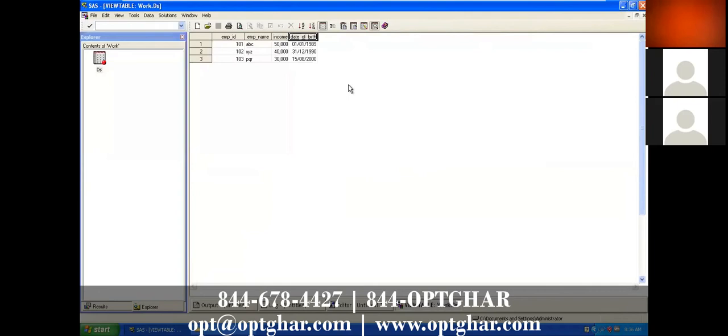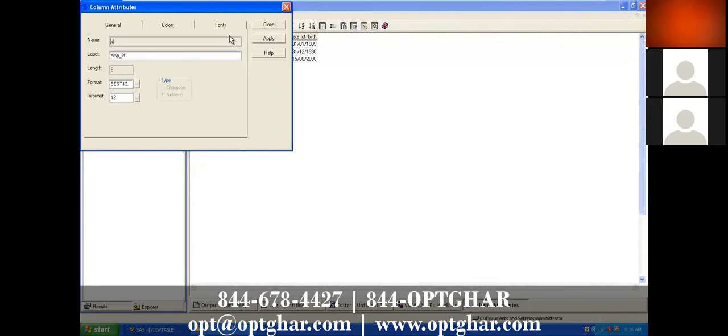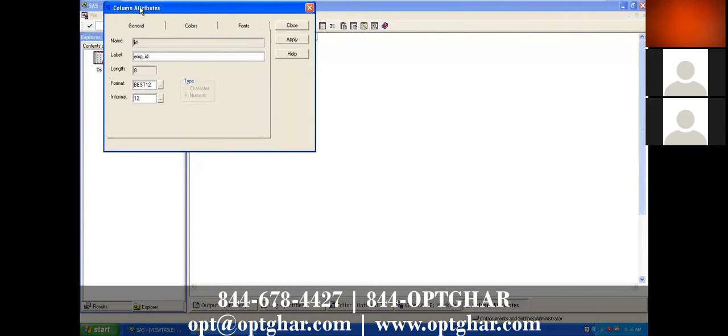Suppose there are 100 variables. If I want to see the attributes, should I open all 100 variables individually? No, it takes more time, right? If you want to see the attributes of each and every variable, you need to open every variable like this. If you open the window, this pop-up window shows the column attributes: name, label, length, format, informat, data type. So these are nothing but attributes.